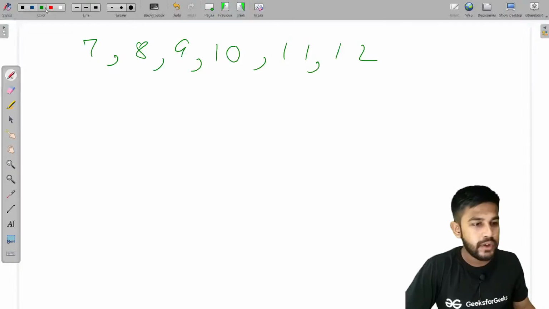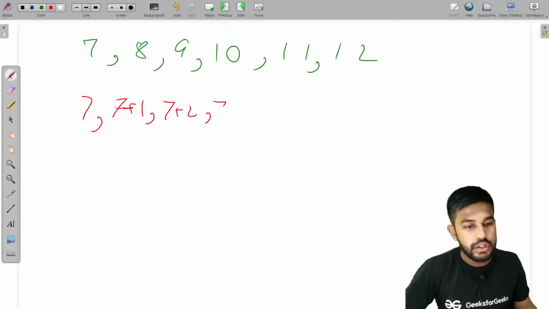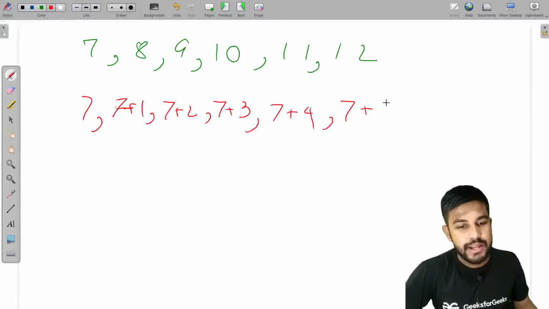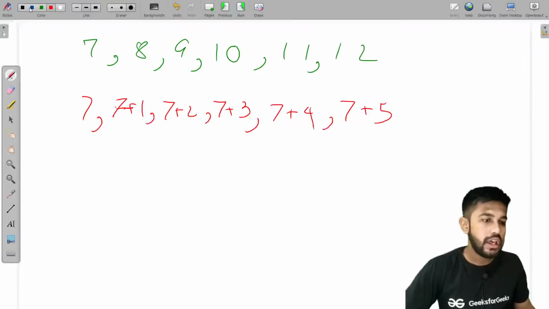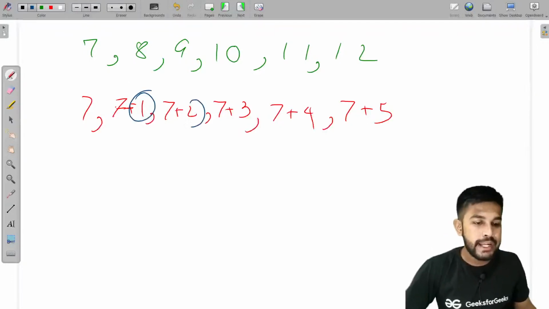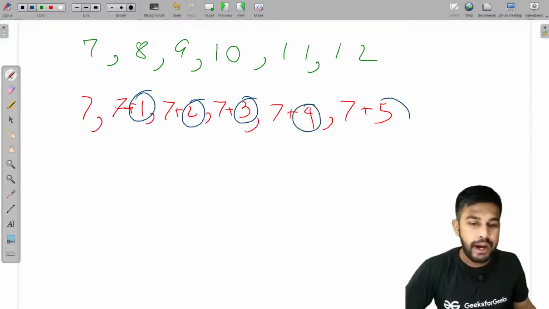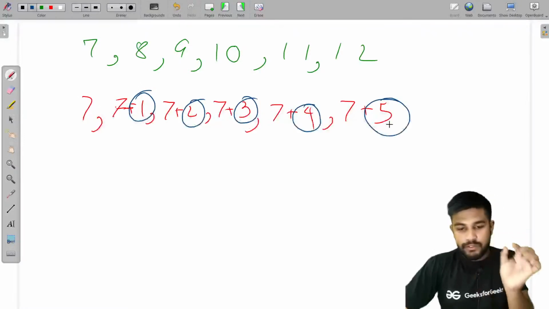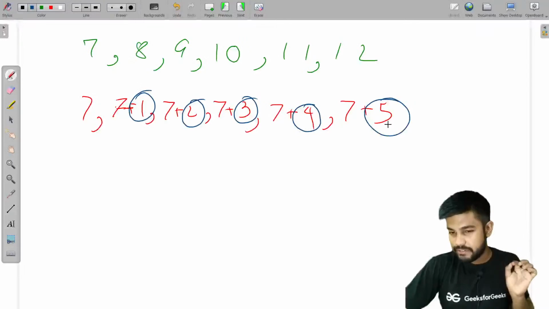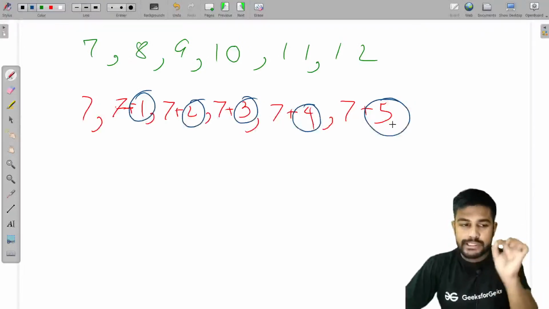Take a bigger segment. This would be 7, 7 plus 1, 7 plus 2, 7 plus 3, 7 plus 4, and 7 plus 5. Now, we know that if we subtract all these parts, then the sum remaining would be divisible by 7 itself. So, we would do the same thing.